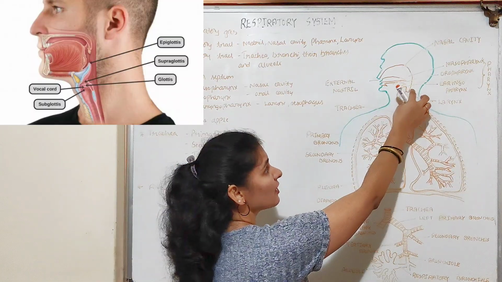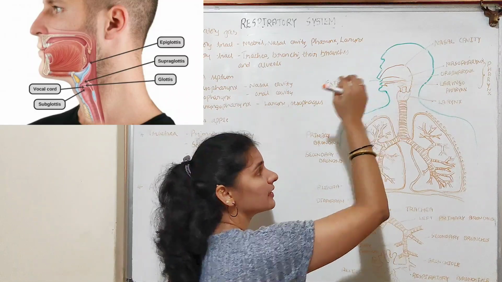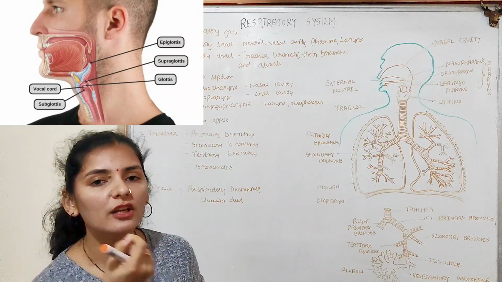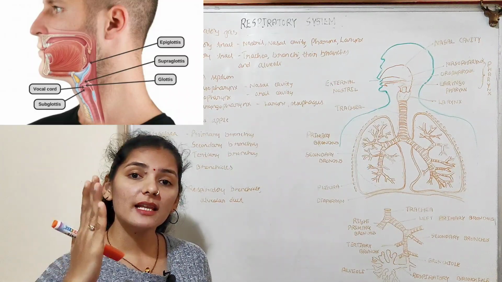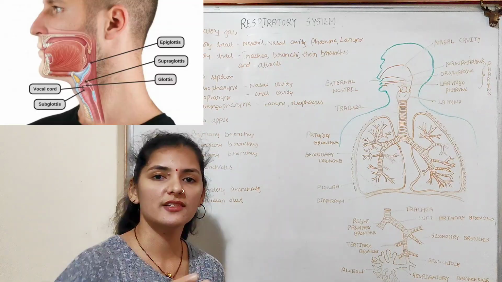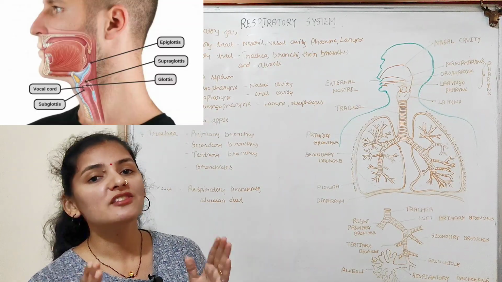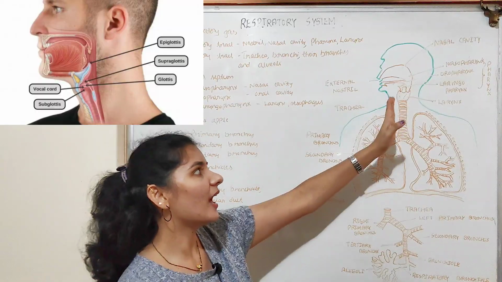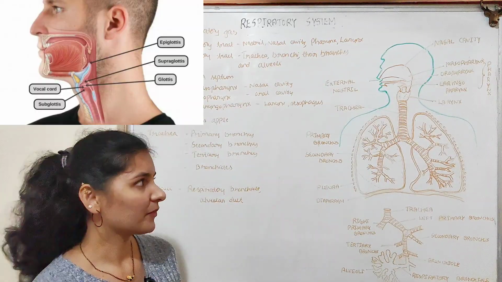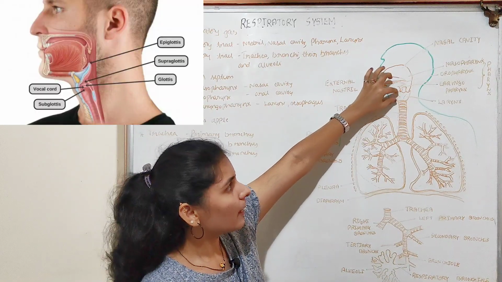So the epiglottis is a flap-like structure present at the glottis, which is the opening of the larynx. And this epiglottis closes the glottis during the swallowing of food, so that it prevents the entry of food into the larynx or the trachea. So that is about the larynx part.